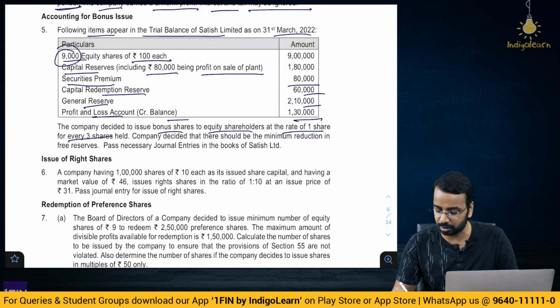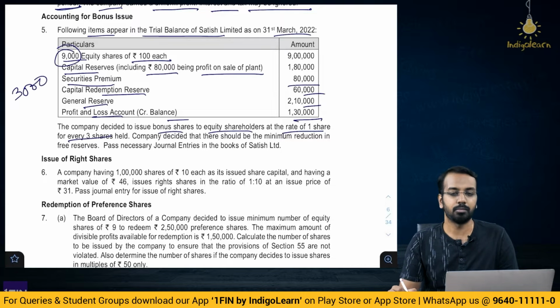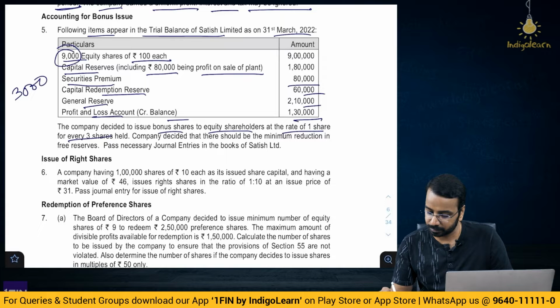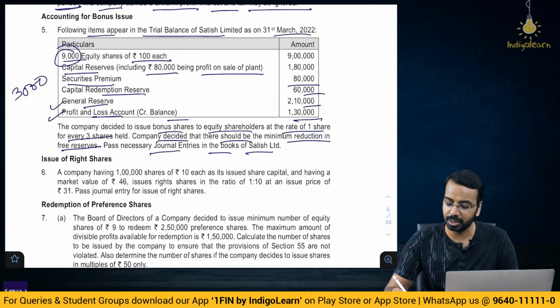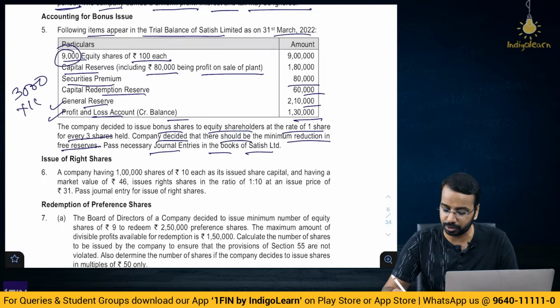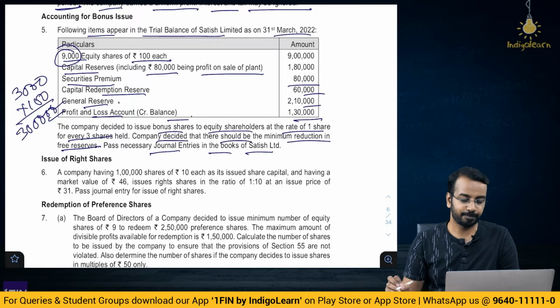So, you have 9,000, so now you will issue 3,000 bonus shares. Company decided that there should be minimum reduction in free reserves, means in general reserve and P&L you will have the minimum reduction. Pass necessary journal entries in the books of Satish Limited. So, you just have to pass the entries. 3,000 into 100, you need 3 lakhs and you will touch general reserve and P&L towards the end, right.